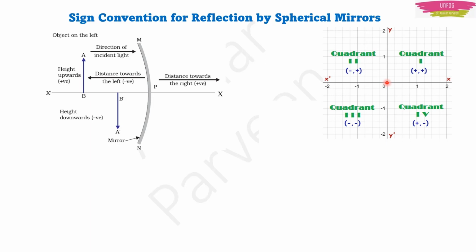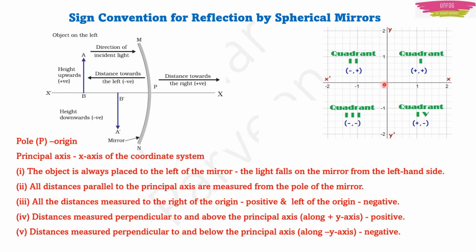I have made simple notes for you all. Please note it down or take a screenshot and try to remember this. This is very simple. Don't get worried with the text I have written here. The first thing is, assume that the pole P is at the origin. And the second is, assume that the principal axis is the x-axis. Now you treat it as a coordinate system.